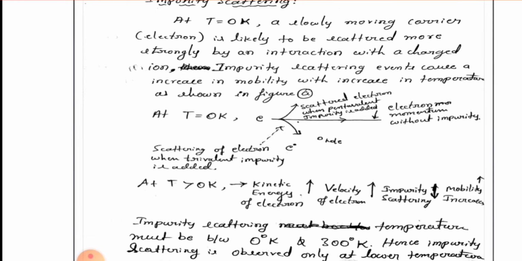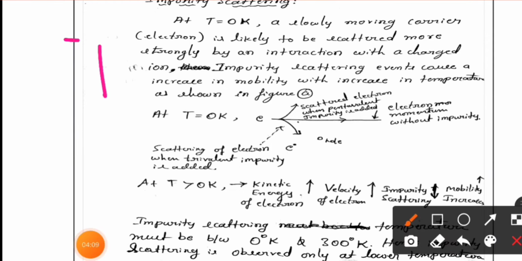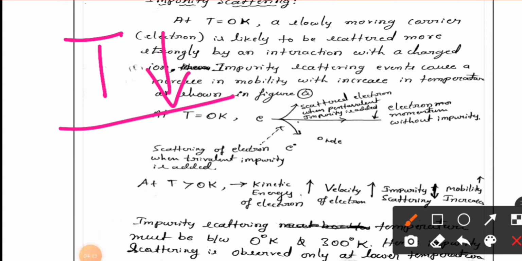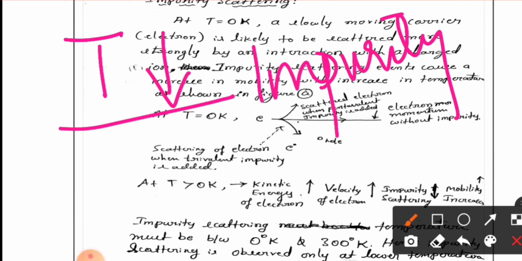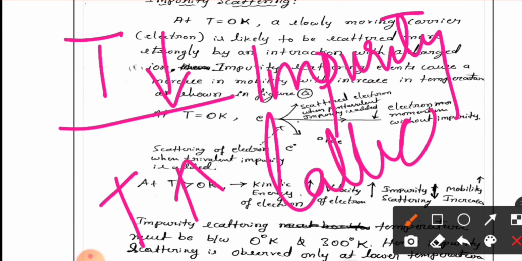So we can understand from the two scattering processes that when temperature is low, impurity scattering is prominent, and at high temperature, which is greater than 300 Kelvin, lattice scattering dominates.